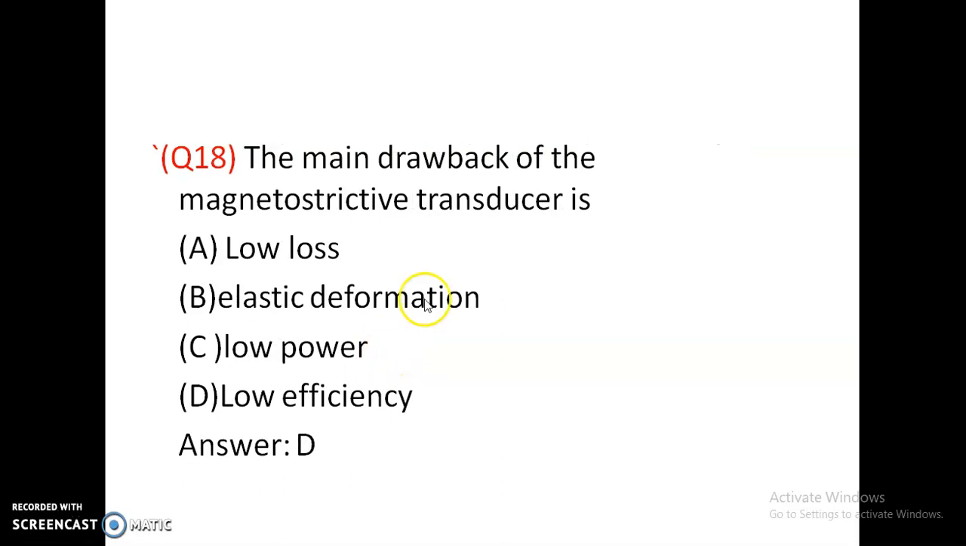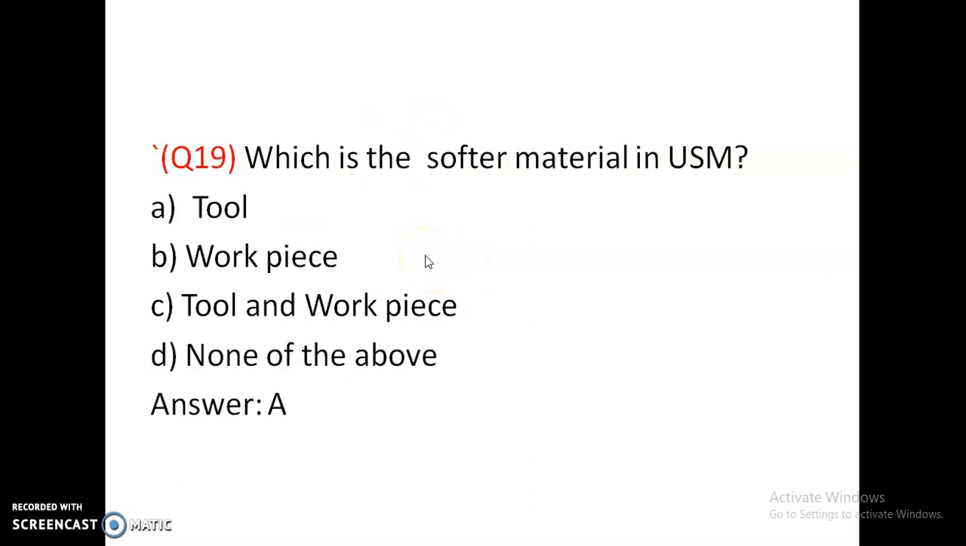The main drawback of the magnetostrictive transducer is, okay, there are two types of transducers used: magnetostrictive as well as piezoelectric transducer. Magnetostrictive transducer is low loss, elastic deformation, low power, low efficiency. It has low efficiency, but piezoelectric transducer has high efficiency.